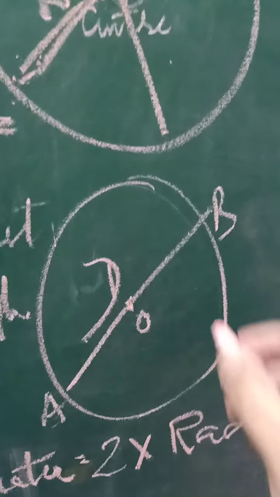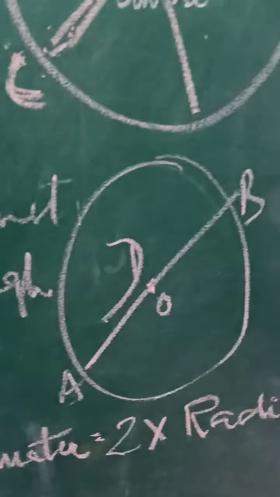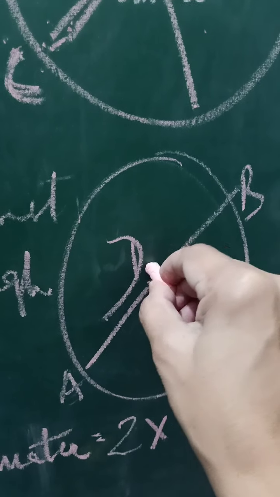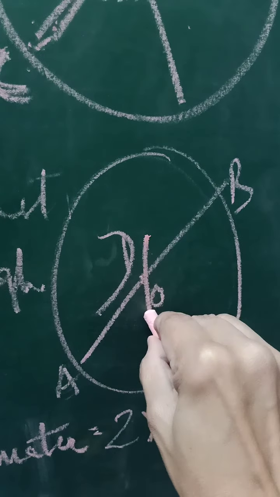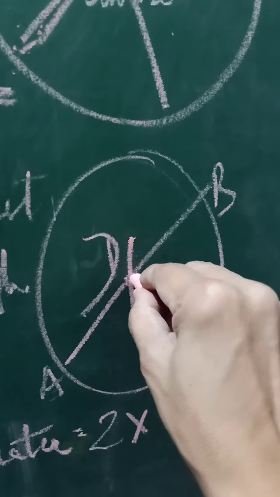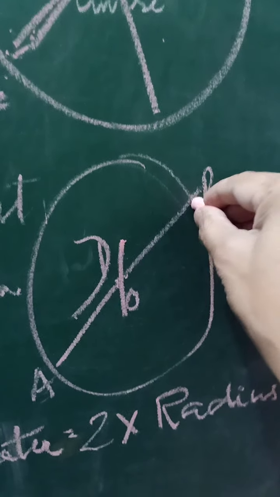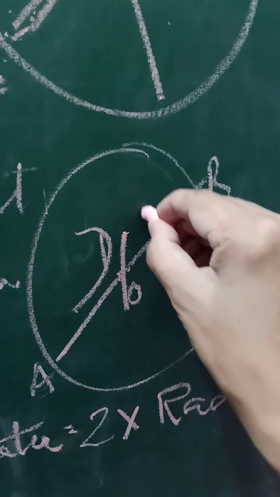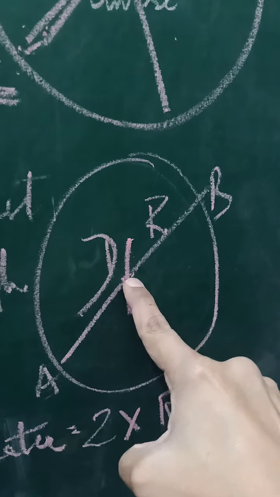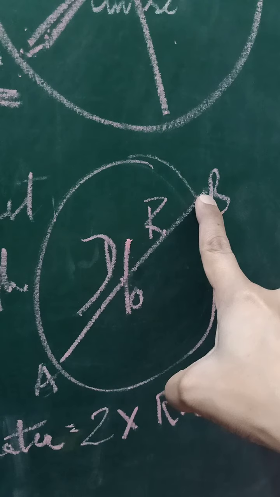Now come to the diameter. So we saw that radius of the circle is the line segment starting from this center of the circle to the point ending on the circle. So this is the radius of the circle. OB is the radius of the circle.